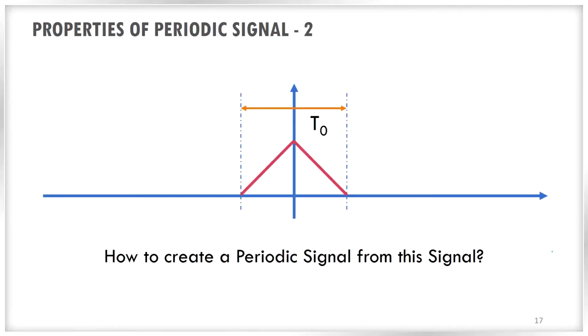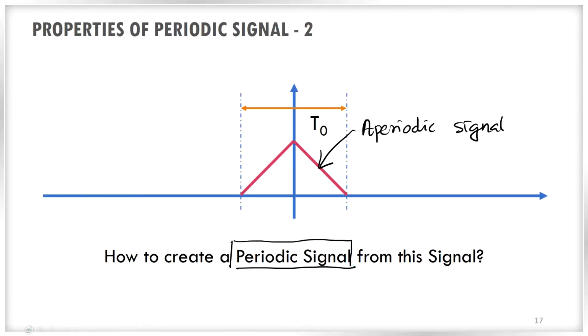And the next point is that if you have an aperiodic signal like this, how can we create a periodic signal from this aperiodic signal? The answer is by periodically extending the replicas.